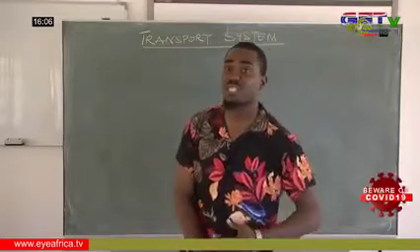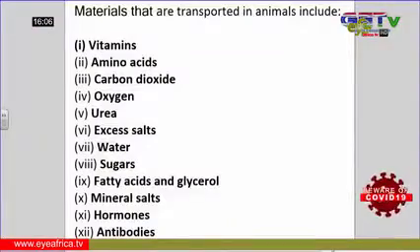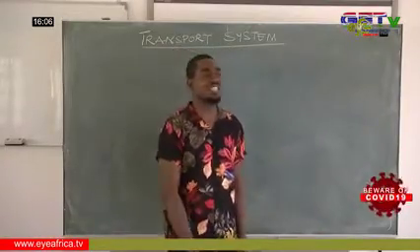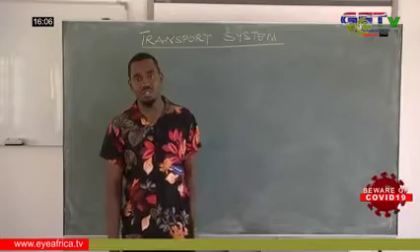They include the vitamins, amino acid, carbon dioxide, oxygen, urea, excess salt, water, sugar, fatty acid and glycerol, mineral salt, hormones, antibodies. We can go on and on talking about so many materials that are needed to move around the body of an organism.